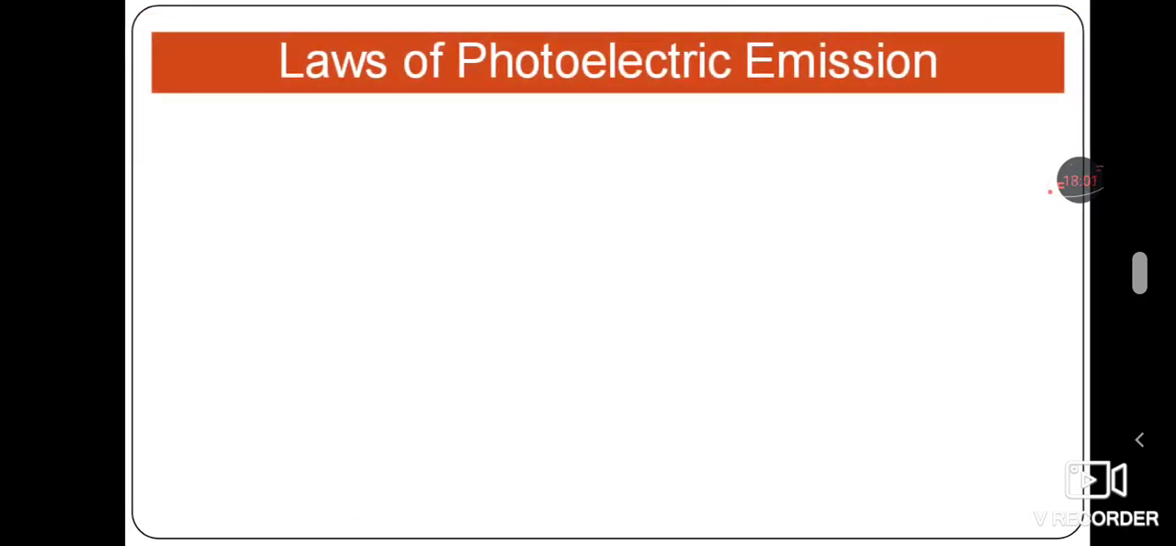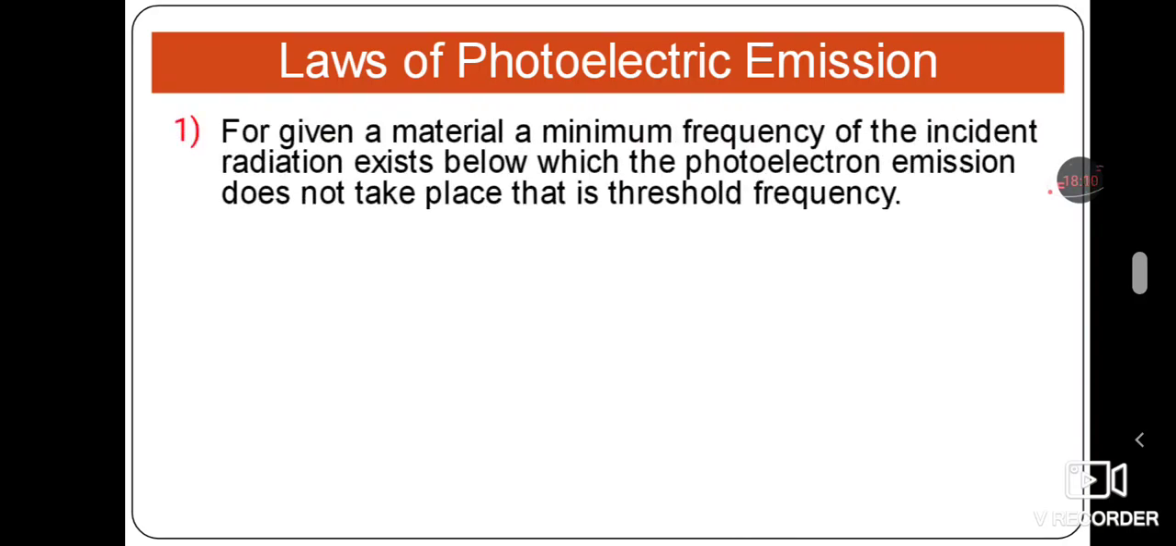Next, based on these 3 experimental facts or effects, we can get the laws of photoelectric emission. The first law is: for a given material, a minimum frequency of incident radiation exists below which photoelectron emission does not take place, and that is called the threshold frequency. Already we know that the minimum frequency required for an electron to be emitted from the metal surface is called the threshold frequency. So this is our first law. That minimum frequency has to be satisfied, then only will electron emission take place.